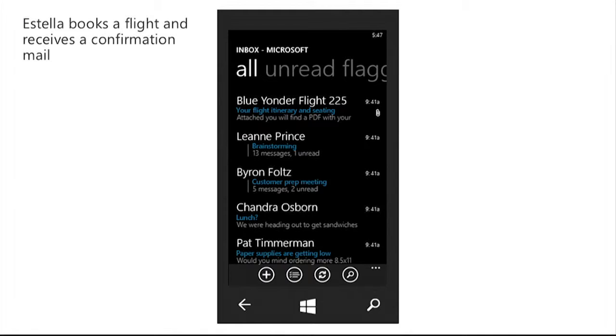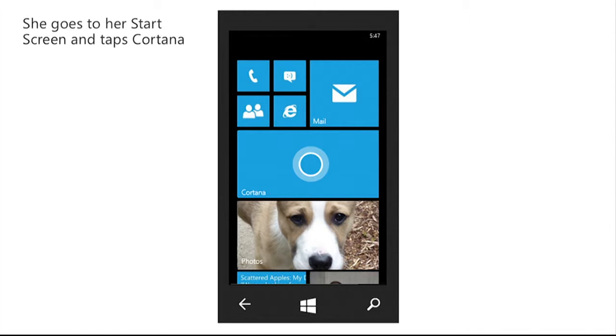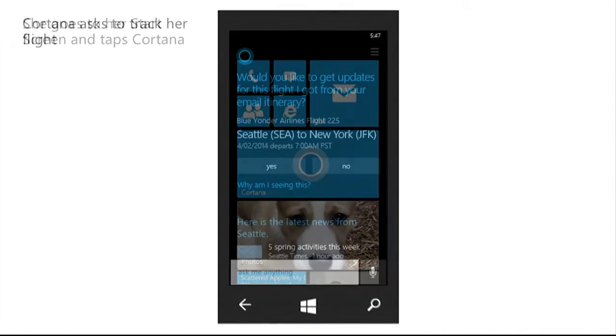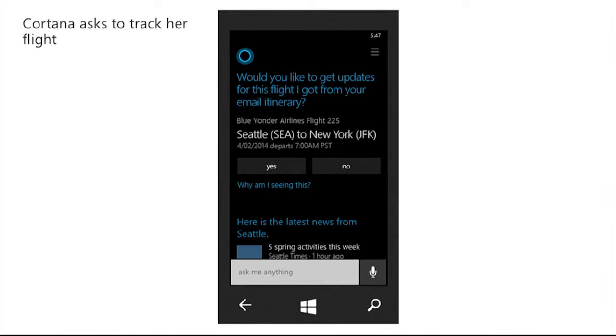Now, as usual, Estella gets her boarding flight information through her email about her ticket itinerary. Later on, Estella goes to her start screen on her Windows Phone device, and she taps on Cortana. Now, Cortana magically associates this email itinerary in her canvas